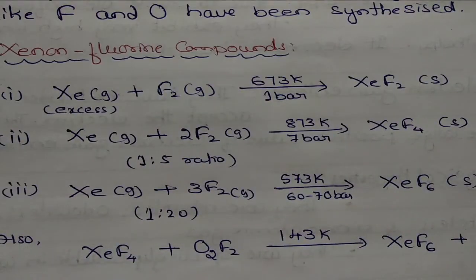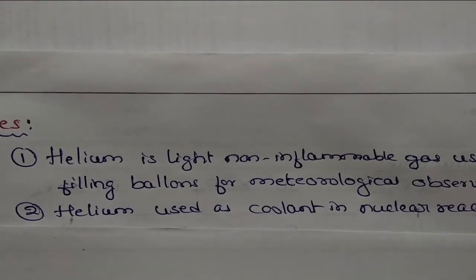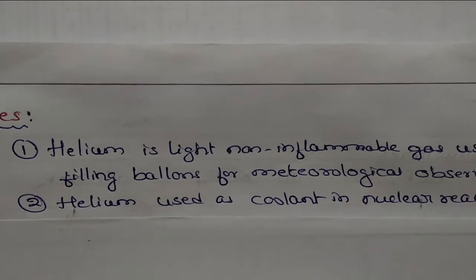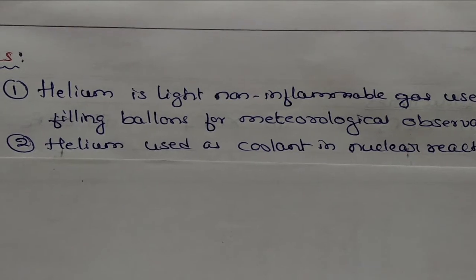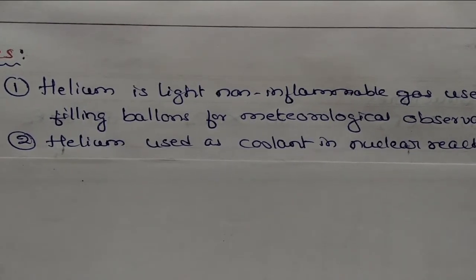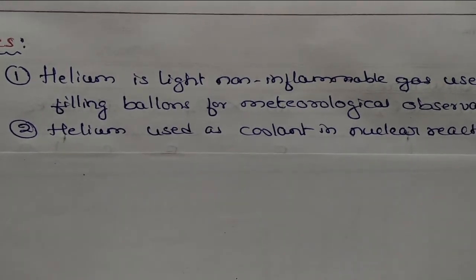Now let us go for the last concept here, that is uses of noble gases. So helium is the first element, and helium is a light non-inflammable gas used in filling balloons for meteorological observation. Meteorological observation means, to identify what is the climatic condition and where we can find the mountains, rivers, like this. So it is related to environment.